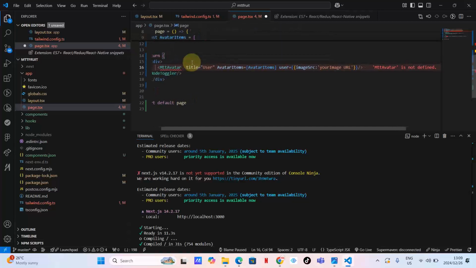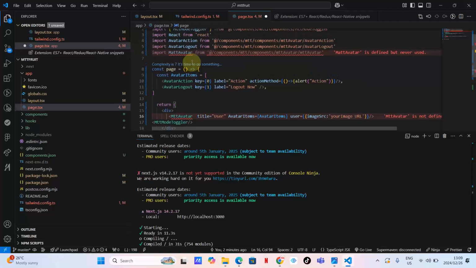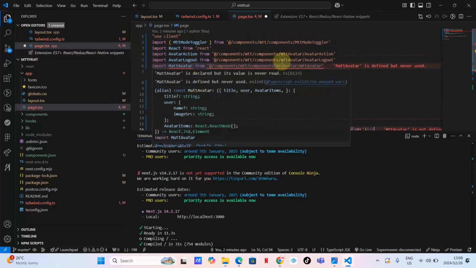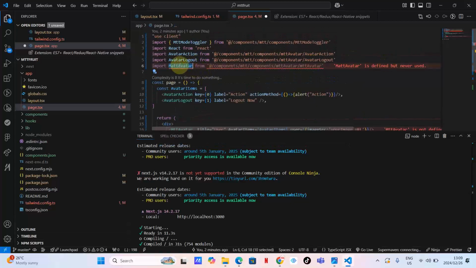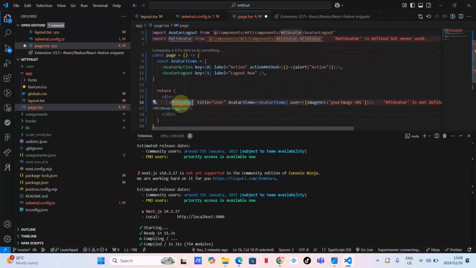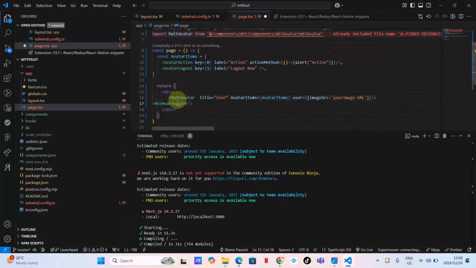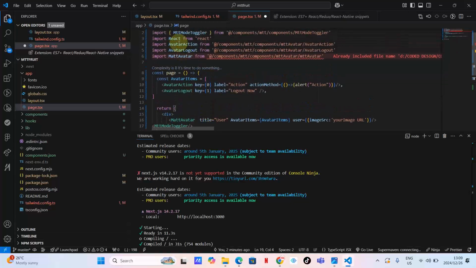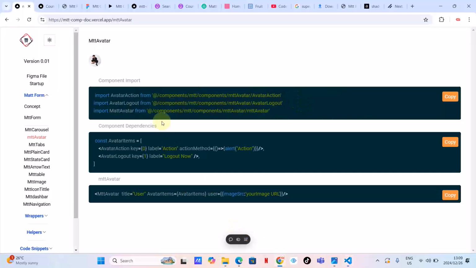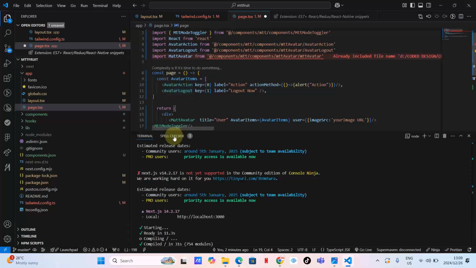Okay, Mtt avatar is not defined. Here, Mtt avatar is defined but never used. So isn't this the same avatar? Let's see. Oh, okay, now I see. I think I've just made some naming problems here. This is Mtt avatar as MATT. This was my old way of naming things. The new way of naming things is this MTT. So let's just check if I've updated everything.